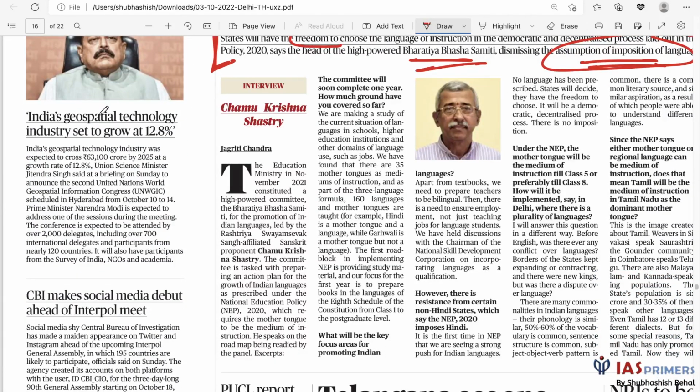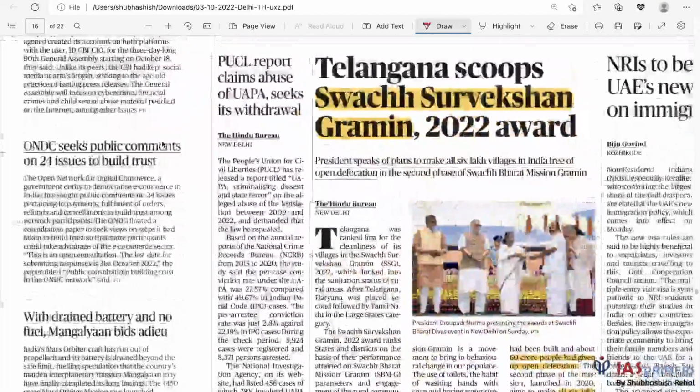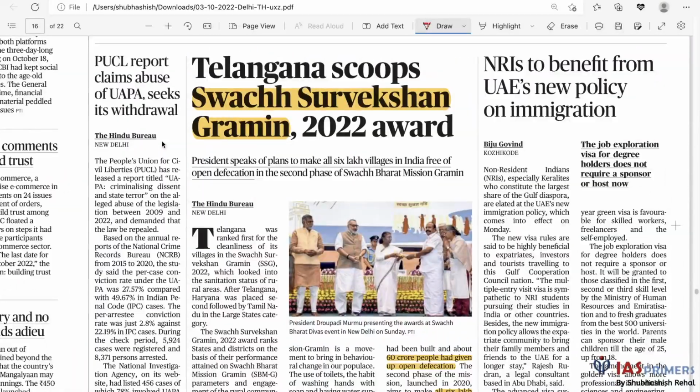India's geospatial technology to grow at 12.8%. Fine. Let's leave it at this. Now you tell me, you can mention in my Telegram or comment section, what are the applications of geospatial technology? And what is the government's policy on the same? I think you also get an adequate idea of how I search. Okay. Telangana scoops Swachh Sarvekshan Gramin.